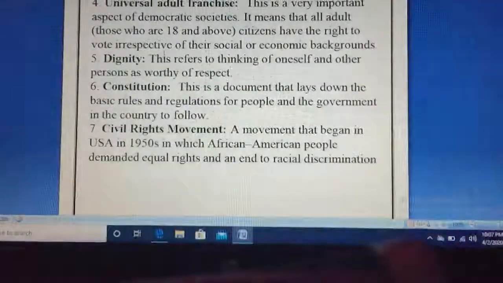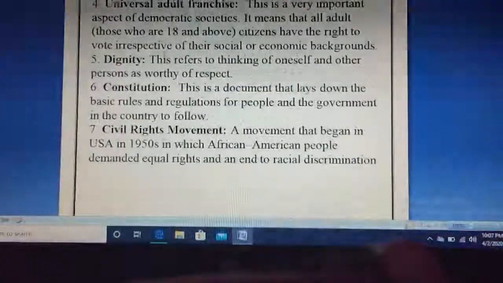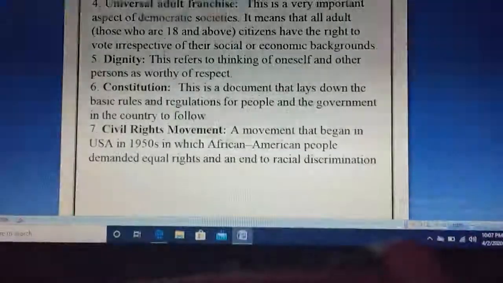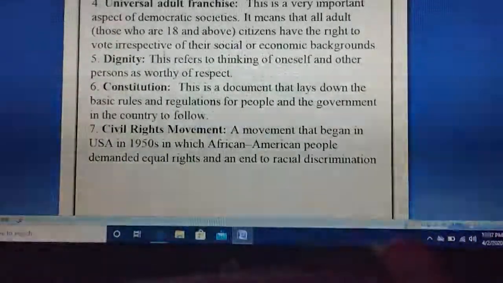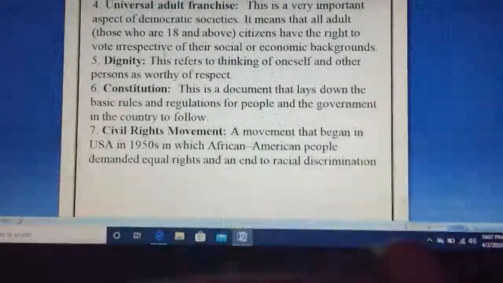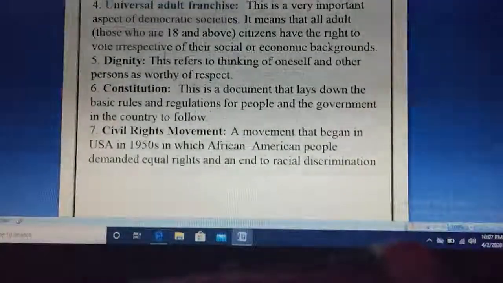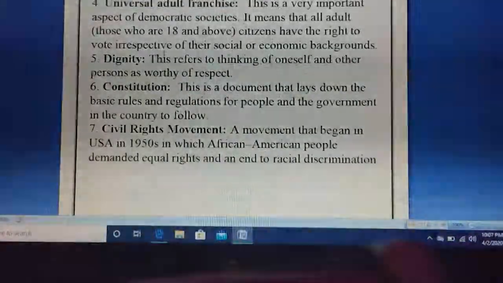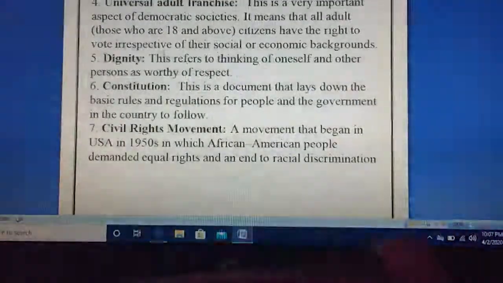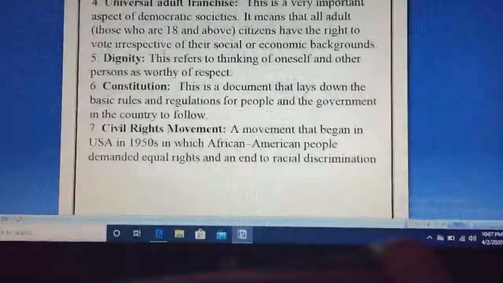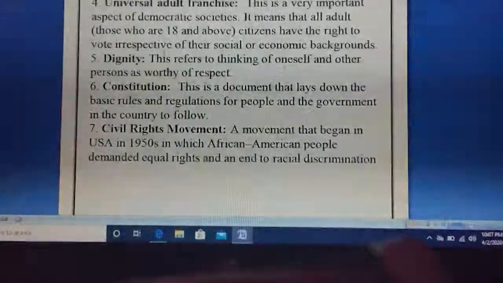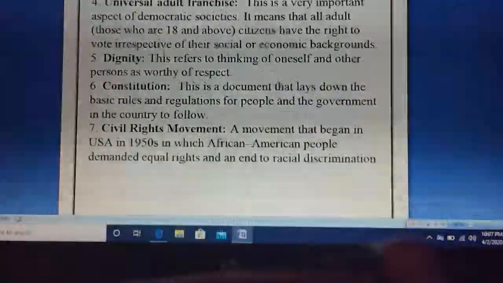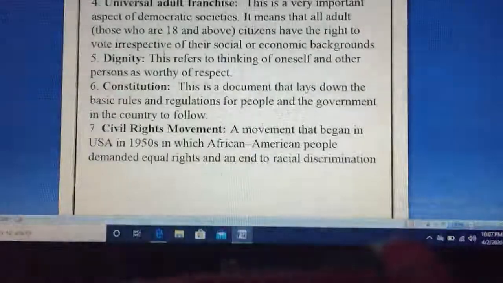Constitution. This is a document that lays down the basic rules and regulations for people and the government in a country to follow. So every democratic country has a constitution, and in that constitution there are rules and regulations for people and the government. You can say it's a rule book according to which a government governs a country, and plus there are some rules and regulations for the individuals or the people of the country as well.